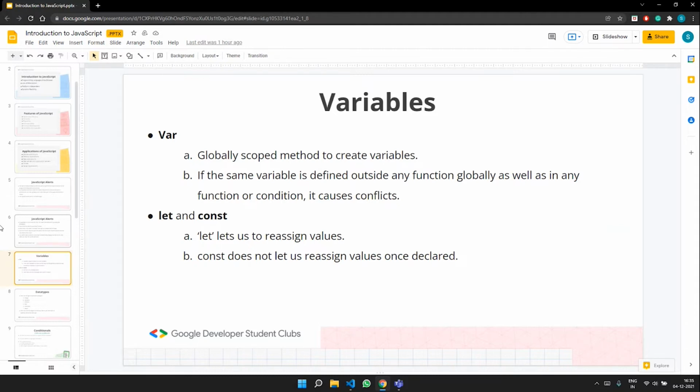With the const keyword, it does not let us reassign the values once it is declared, and you can't change it. But let lets us reassign the values. So let's do some hands-on right away.